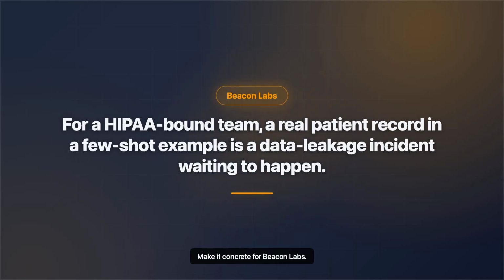Make it concrete for Beacon Labs. Say an engineer, trying to teach the summarizer the right output style, grabs a real patient record and pastes it in as a few-shot example. It works beautifully. The style is perfect. But that record is now sitting in the context window of every request, recoverable by an adversarial prompt. For a HIPAA-bound team, that isn't a style choice. That's a data leakage incident waiting to happen. The examples must be synthetic or fully de-identified, always.